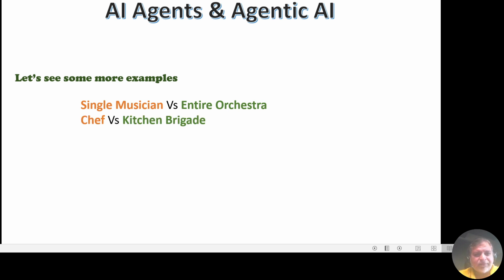Take another example, chef versus kitchen brigade. Here a single chef is an AI agent, whereas a kitchen brigade is an agentic AI. Imagine a single chef who is skilled at preparing one specific dish, but lacks the ability to create other dishes or manage the full, complete menu. Now think about a full kitchen brigade. This includes a head chef who will be the conductor, other chefs and their assistants, and various other specialized roles such as preparing vegetables, cooking sauces, baking breads, or plating dishes. Here, the head chef coordinates all these activities to deliver a complete multi-course meal.